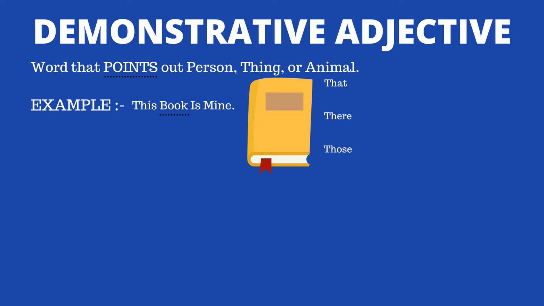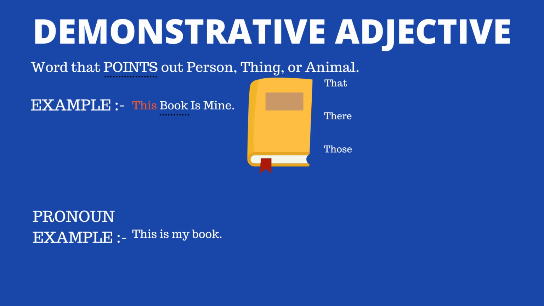If you guys remember, previously in pronouns we discussed demonstrative pronouns and they also share the same words: this, that, those. But there is a difference. So what is that difference? Let me give you an example of a pronoun. This is my book.